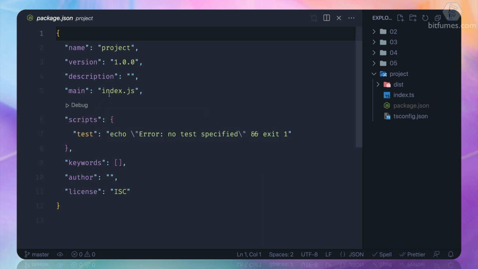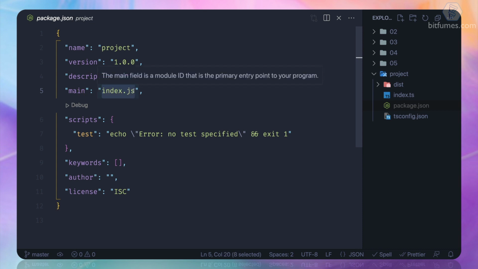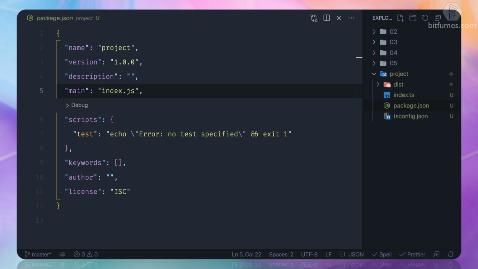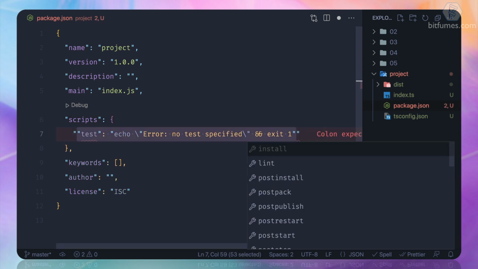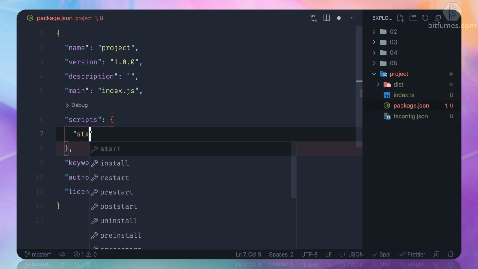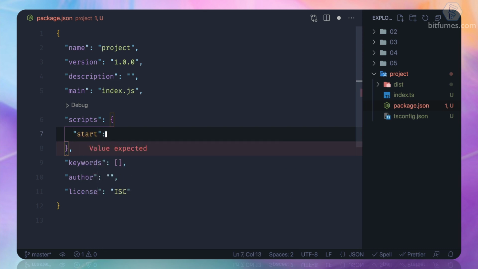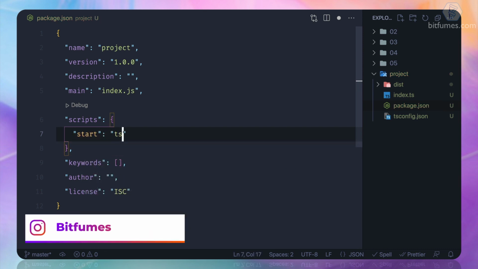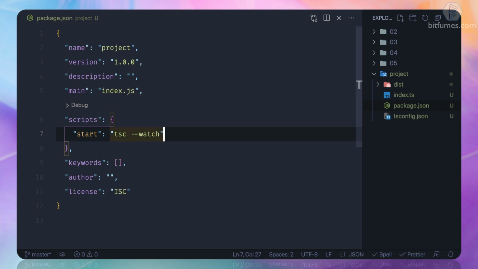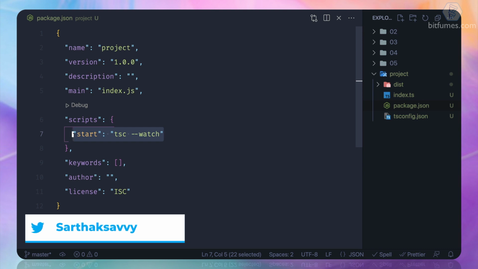And now it says the main entry point is index.js, which I think we don't have to use. But our target here is the scripts section. So I'm going to remove this test part, and I just say here, let's say start. Okay, and then what should be the command? The command should be exactly the same as what we have used. So tsc --watch is going to go here.